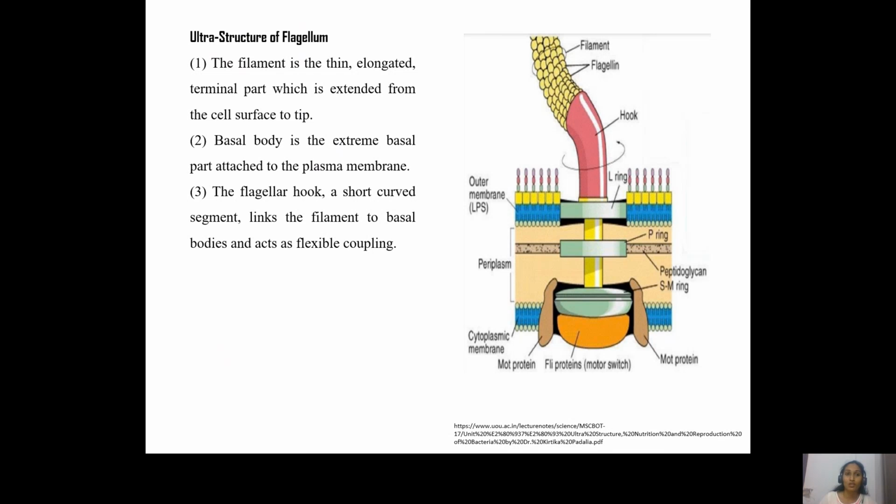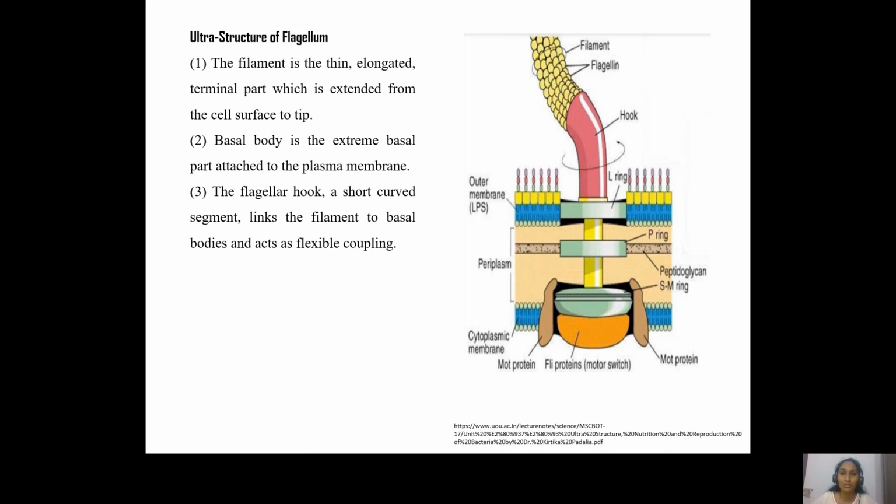The S ring is present on the surface of the cell membrane, and the M ring is associated with the membrane, lying between the P ring and the S ring. Now the S ring is associated with two other proteins called MOT proteins and FIL proteins. The S ring, the MOT proteins, and the FIL proteins together form the motor of the flagellum.